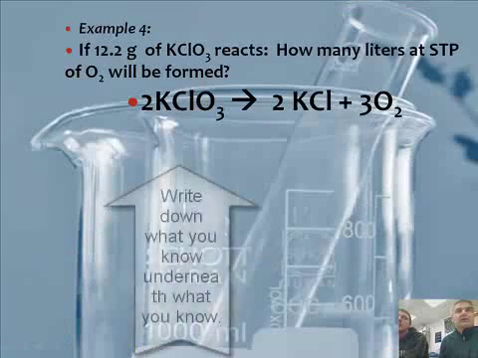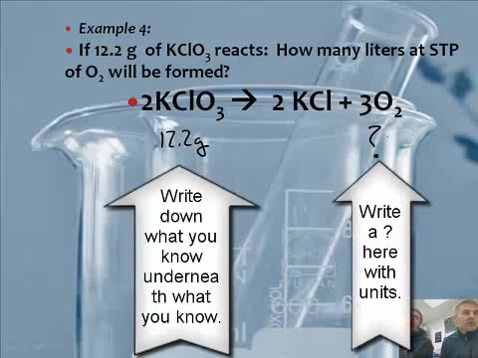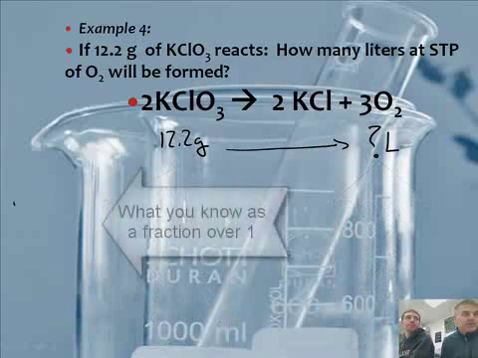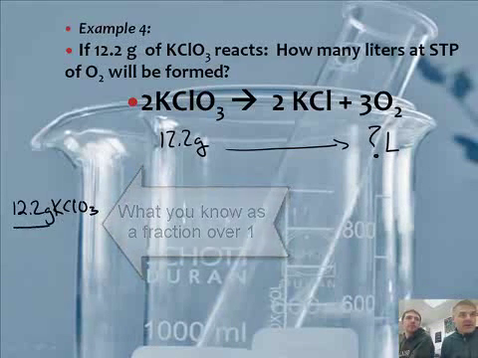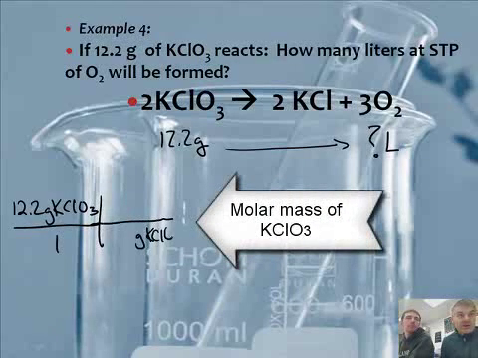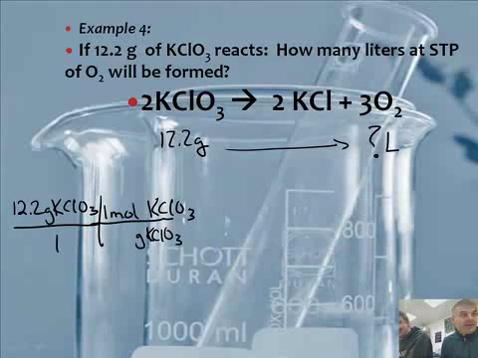So what we know? We know we have 12.2 grams of potassium chlorate. My question mark here is oxygen in liters. So we're going to convert from here to here. We start with our 12.2 grams of KClO3 over 1. Then we're going to say grams of KClO3 to 1 mole. This is the molar mass. Let's add them all up, and we know by now that it's 122.5. Mr. Sims, I think you've got it memorized. I think I'm never going to have to do that again.